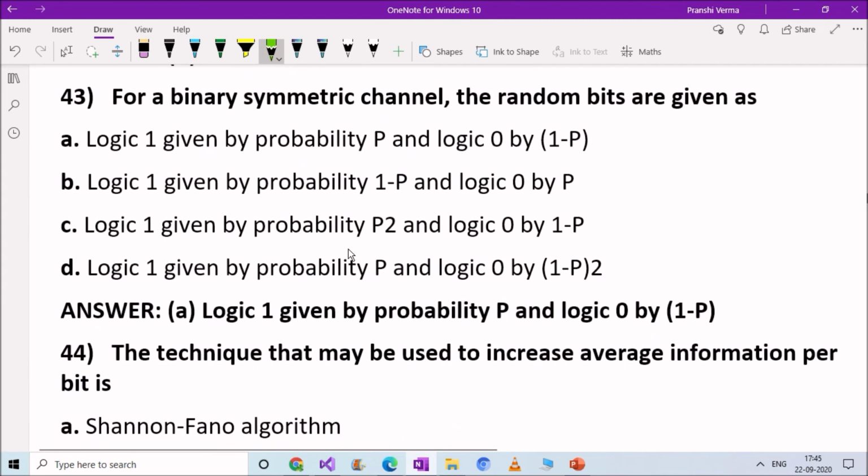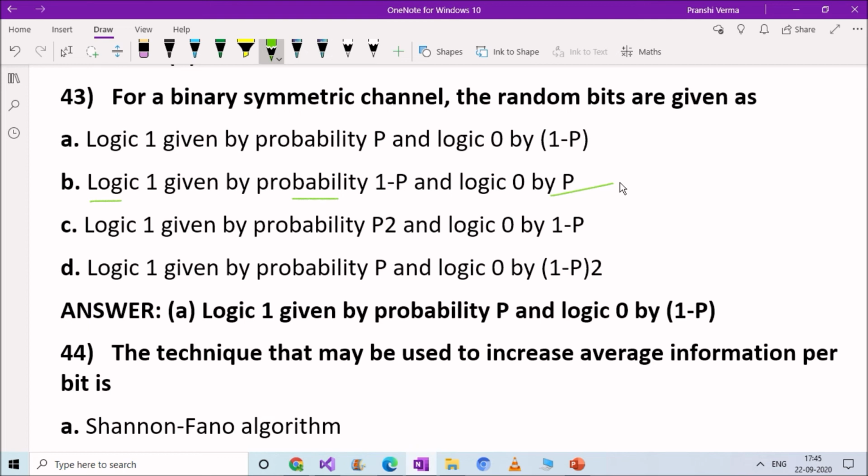Next question. For a binary symmetric channel, the random bits are given as: option A, logic 1 given by probability P and logic 0 is given by 1 minus P; option B, logic 1 given by probability 1 minus P and logic 0 by P; option C, logic 1 is given by probability P2 and logic 0 by P minus 1; option D, logic 1 given by probability P and logic 0 by 1 minus P, a whole multiplied by 2.